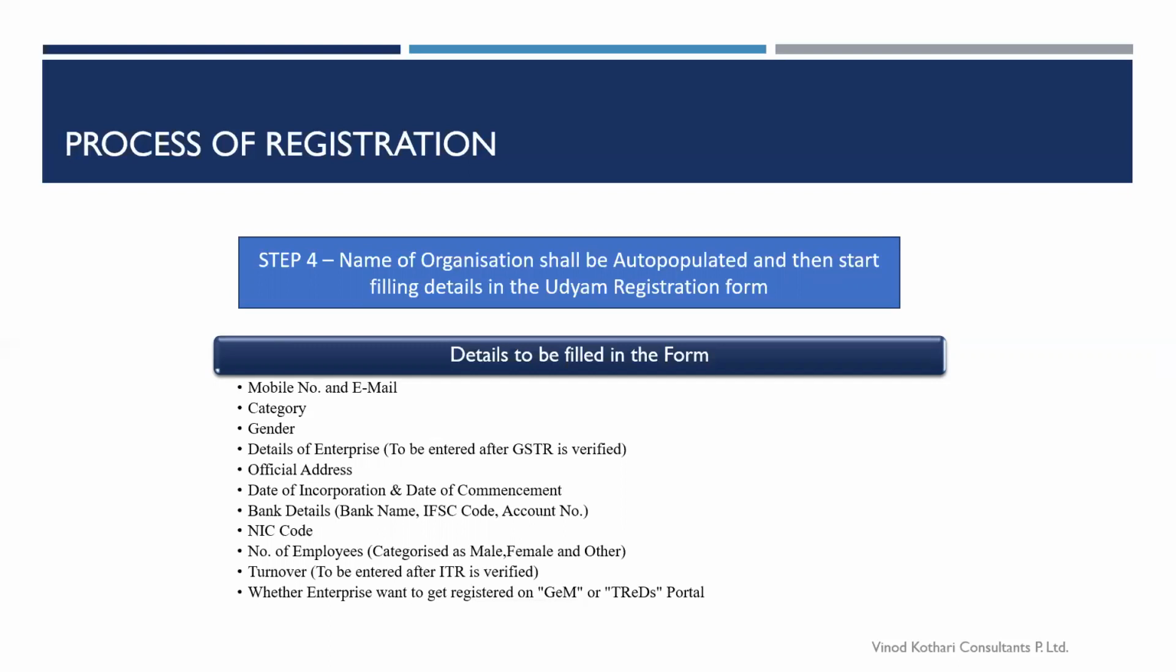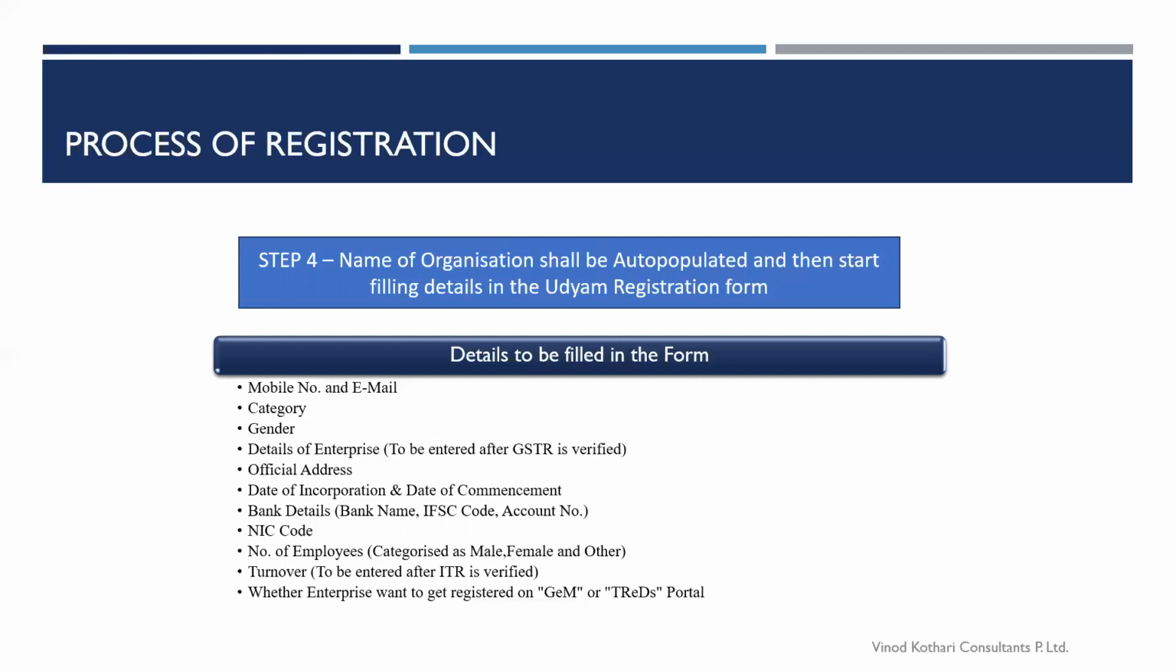And once the GSTR is filled, other details like the location of your plant would also be taken from GSTR if you have chosen that. Otherwise, you would have to fill it on your own. The official address would not be auto-populated; you have to fill it. Then the date of incorporation and date of commencement, that is the date your enterprise was incorporated and the date you commenced the business, and definitely the bank details. In this, you will be prompted to fill in bank name, IFSC code, account number, then the NIC code of the activities that you are performing.